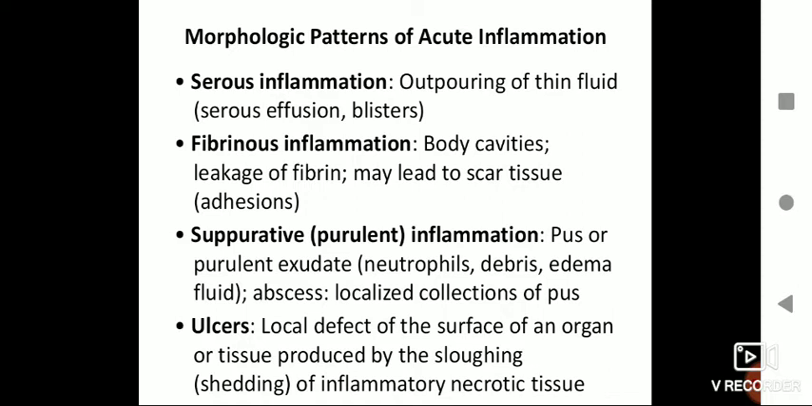First one is called serous inflammation, where there is outpouring of very thin fluid, as you can see in blisters. Then we have fibrinous inflammation, where there is formation of fibrin, that is scar-like tissues are formed. Then we have purulent inflammation or suppurative inflammation, where there is lot of pus formation or abscess formation. Then we have ulcer, like we have seen within the mouth, you will see small ulcers. Those are local defects on the surface of the tissue, right?